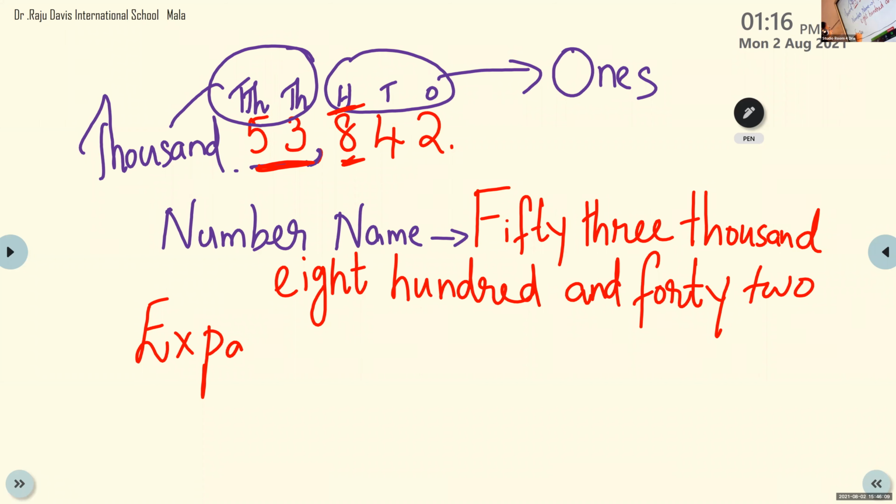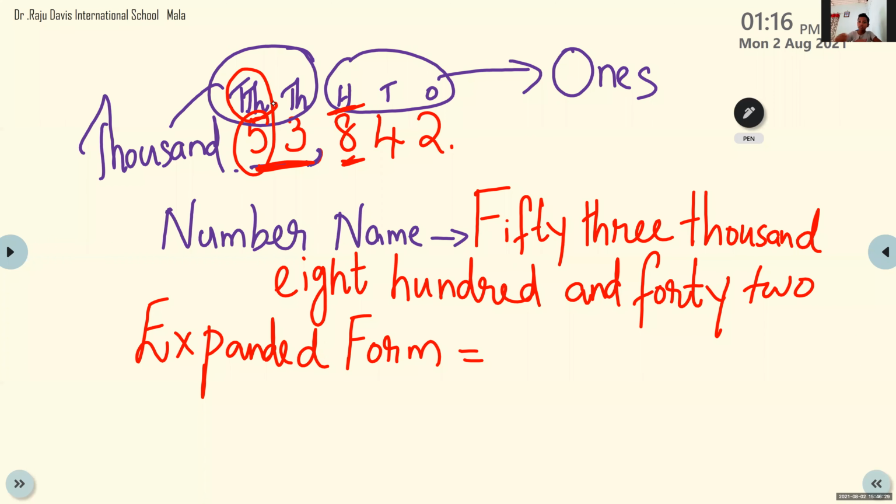We already discussed what the expanded form is. This number can be expressed as the sum of the place values. Expanded form. Aydin, can you tell me, 5 is in which place? Look here, 10,000. Very good. So how can we write 5 with 10,000? We are writing the expanded form. So 5 is in the 10,000 place, so 5 into 10,000. Okay.